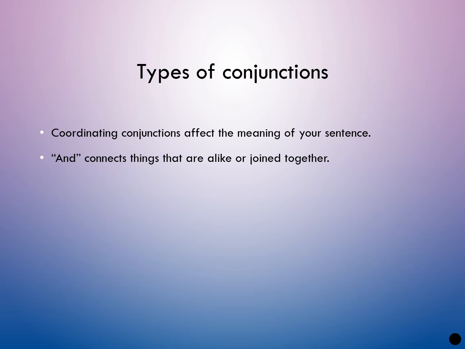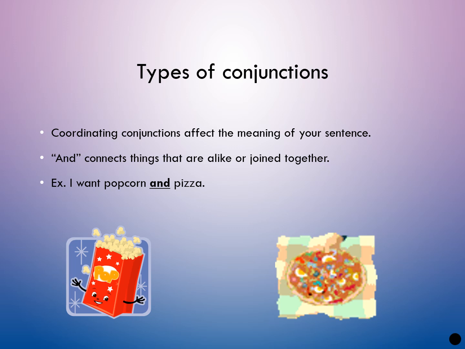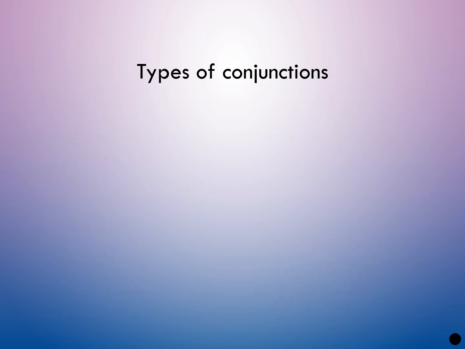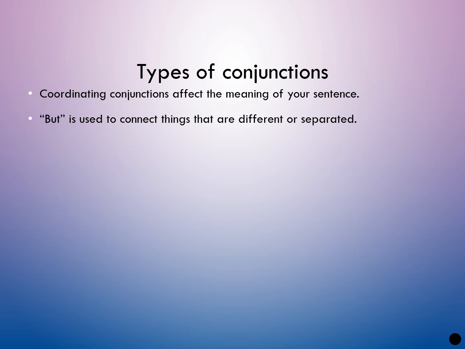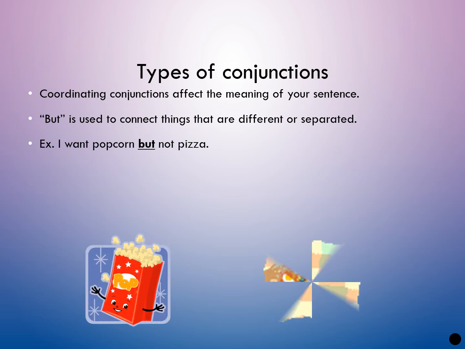Coordinating conjunctions affect the meaning of your sentence. And is used to connect things that are alike or joined together. Example, I want popcorn and pizza. But is used to connect things that are different or separated. I want popcorn but not pizza.